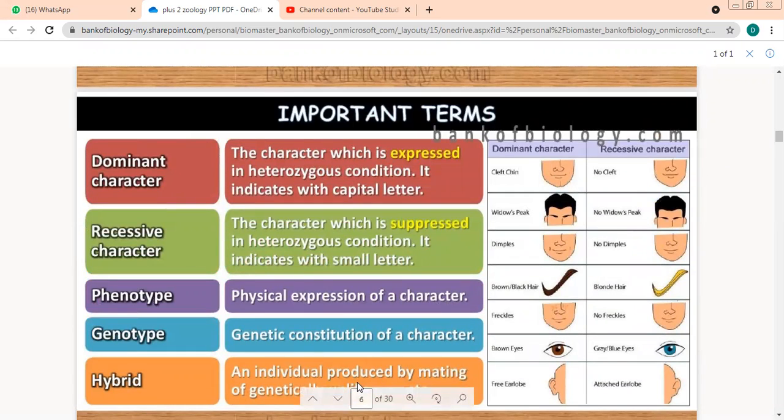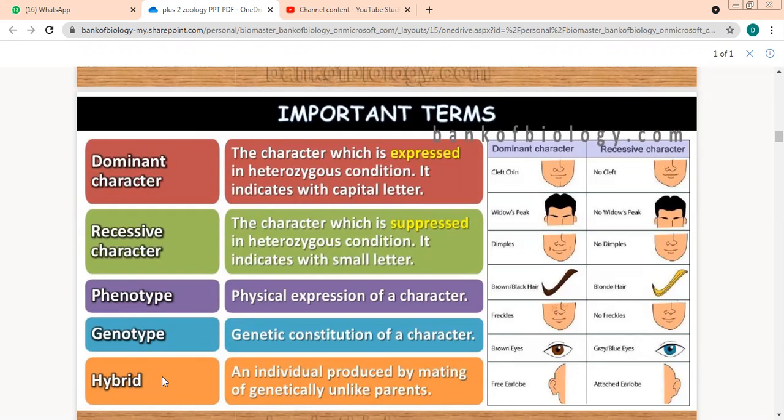When the parents are not similar and they mate and the offspring is produced, then that offspring is called a hybrid. Hybrid. Have you heard about mules? Yes, they are hybrids. Hybrids of what? Horse and donkey. Yes, very good. So the parents are unlike, the parents are not same, and their mating will produce an individual. Such individuals we call hybrids.